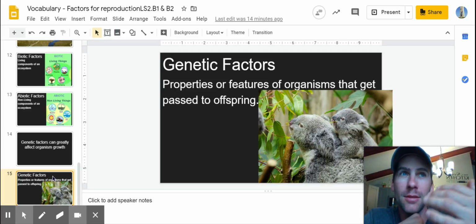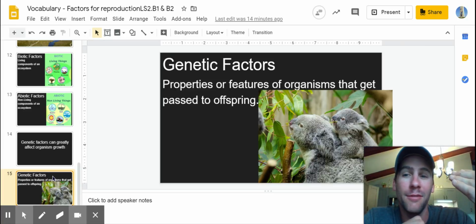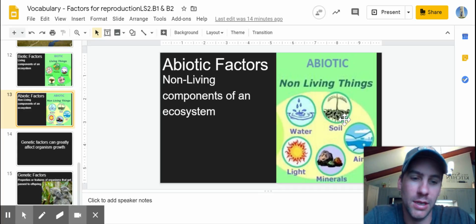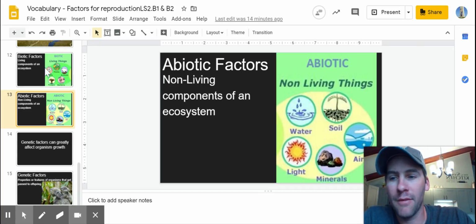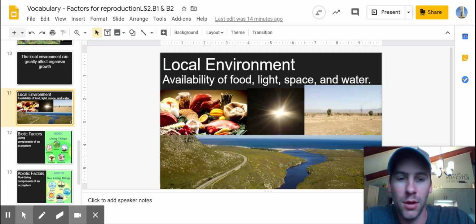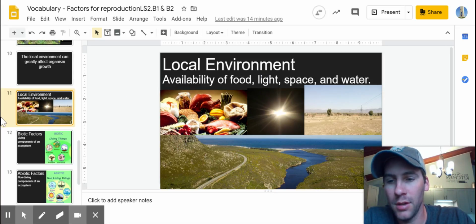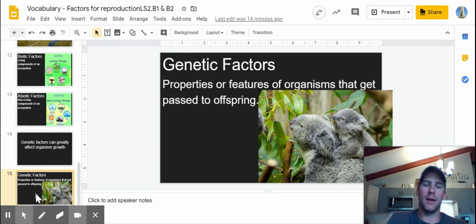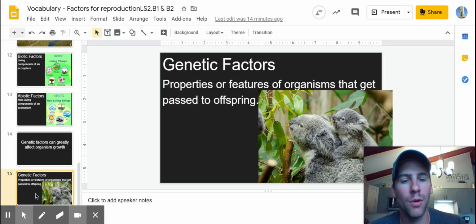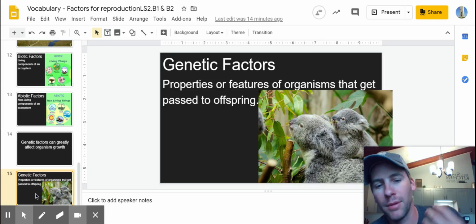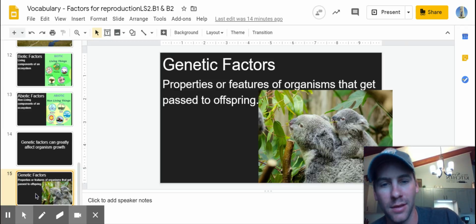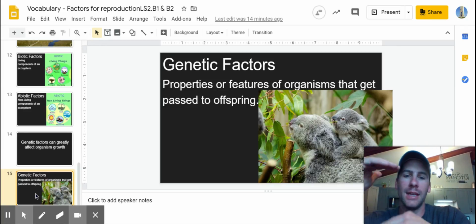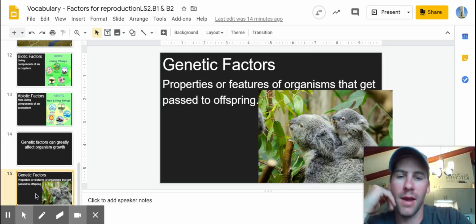Now, your height, size, growth rate, that can be affected by some of these other abiotic factors, like how many nutrients are you getting? Are you getting enough nutrients? Are you getting enough water? Do you have all the things that are required to grow, right? Space, availability of food. Like if all of those are met, then these genetic factors can be maximized. But an example in the plant world, a plant that grows really, really fast will outcompete a plant that doesn't grow as fast for light. If it gets higher up, that plant is going to have more access to the sunlight than a plant that is unable to grow that fast.